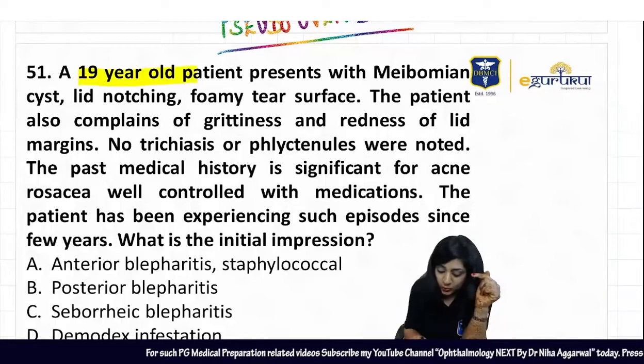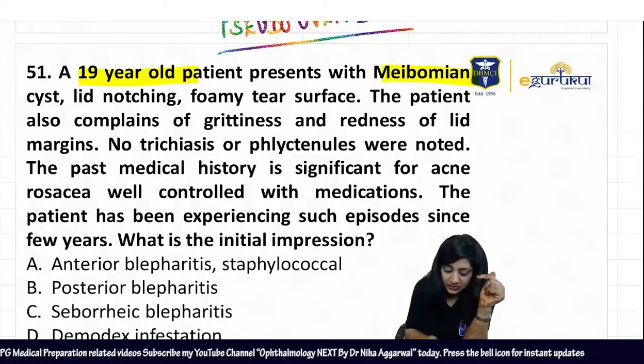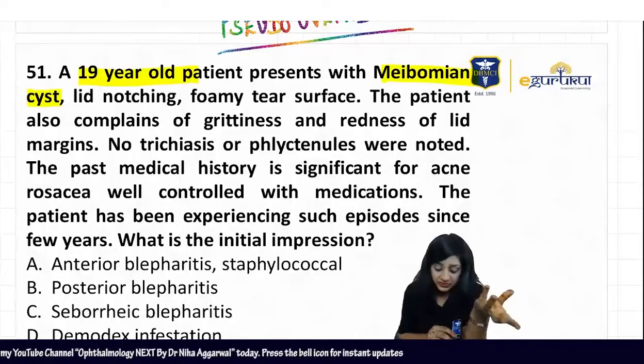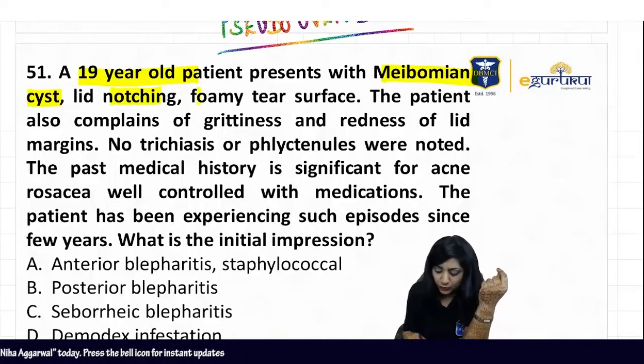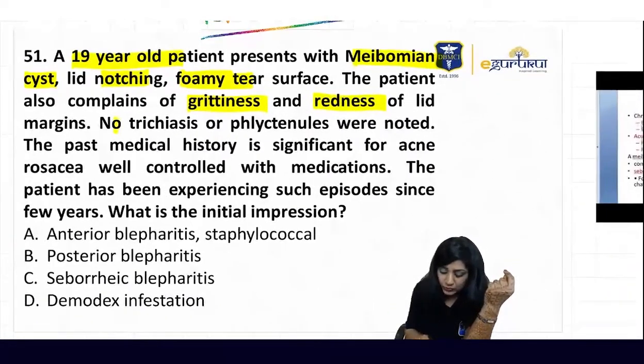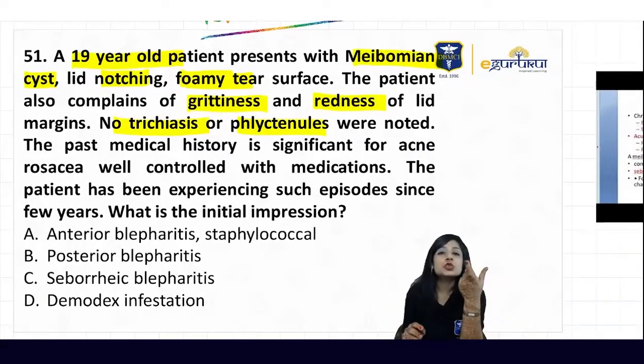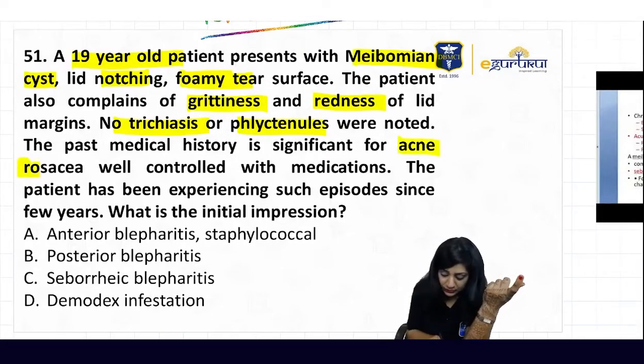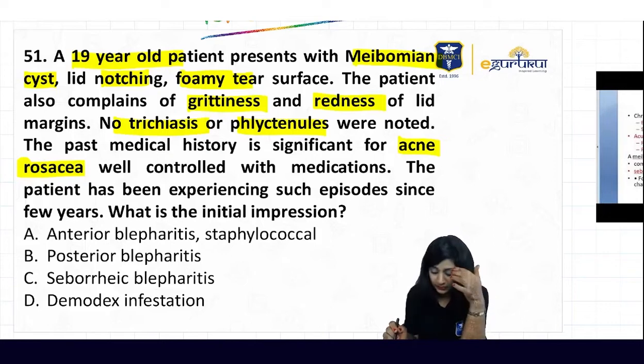A 19-year-old patient is coming with a meibomian cyst. Meibomian gland, you know, na? Meibomian cyst is there. We have lid notching, foamy tear surface. The patient is complaining of grittiness, redness of the lid margins. But there is no trichiasis, no phlyctenules. Phlyctenules means the nodules are not there. Past medical history is also significant for acne rosacea, but it's well controlled with the medications. The patient has been experiencing such episodes since few years.